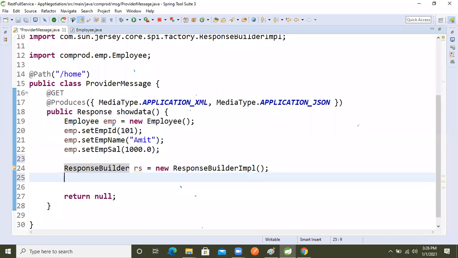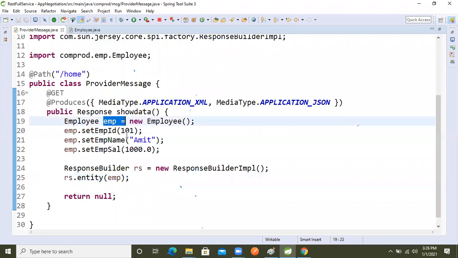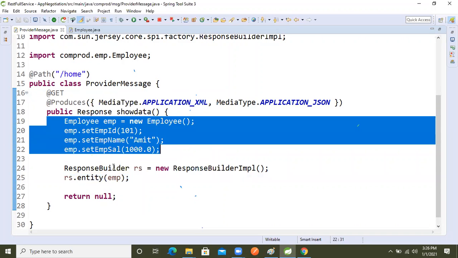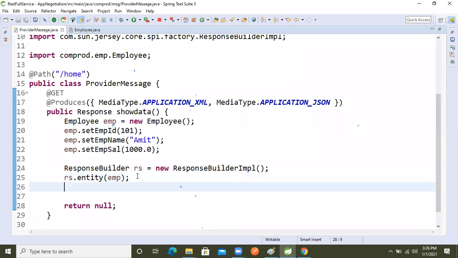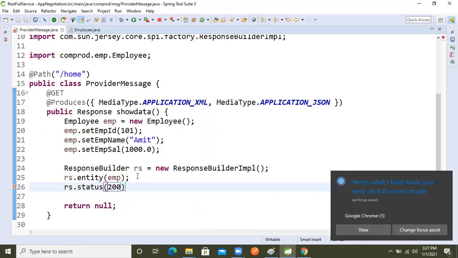Now inside that, we will do rs dot entity. I said that we can pass an object, a primitive, and second, a collection also. In the first application I showed primitive data. Now I'm returning the data as an object. I completed two permutations and combinations here. Now again, rs dot status, in that I'm taking 200. I will show the difference also, and other things too.